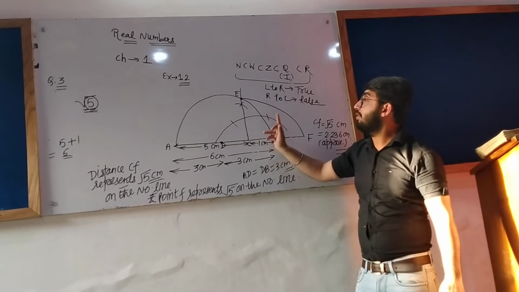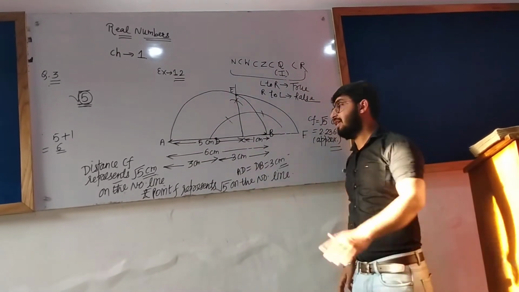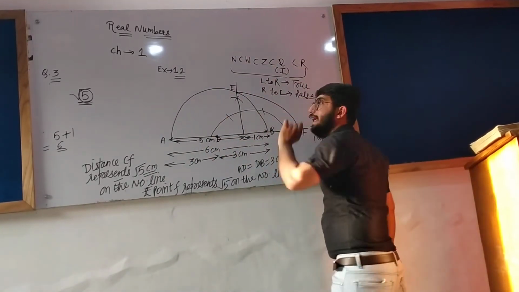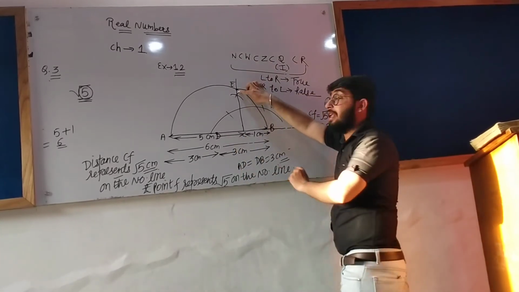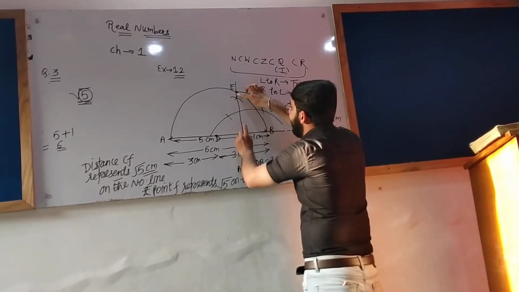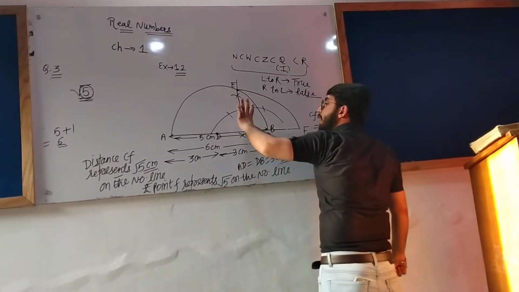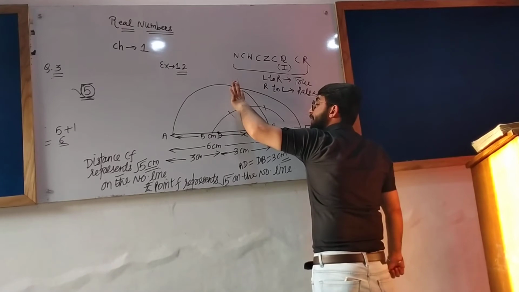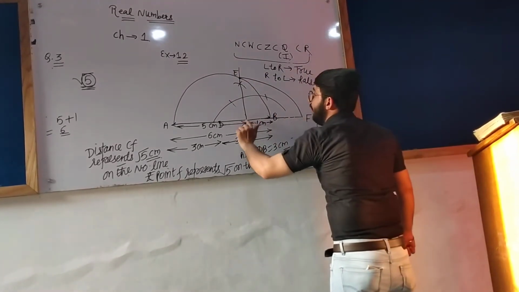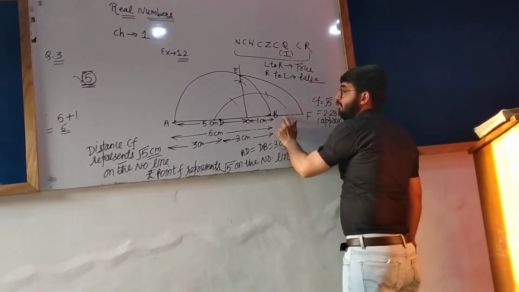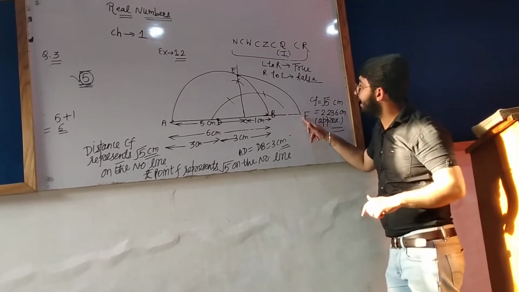The point where the 90 degree angle cuts the semicircle I have drawn, I have mentioned that point as E. Taking C as the center and CE as the radius, I have drawn an arc which comes on the number line. Keep your compass here, open it till E and draw an arc. Draw a dotted line here. Extend this B till F.